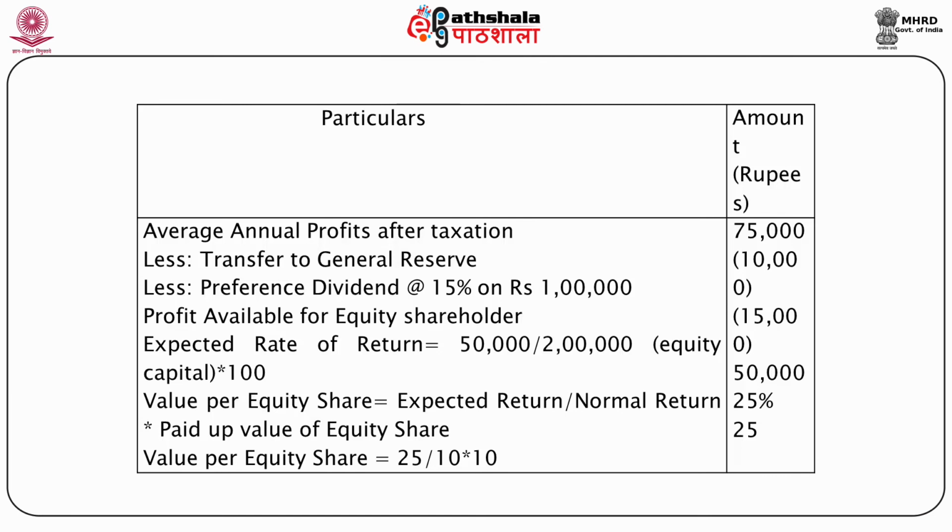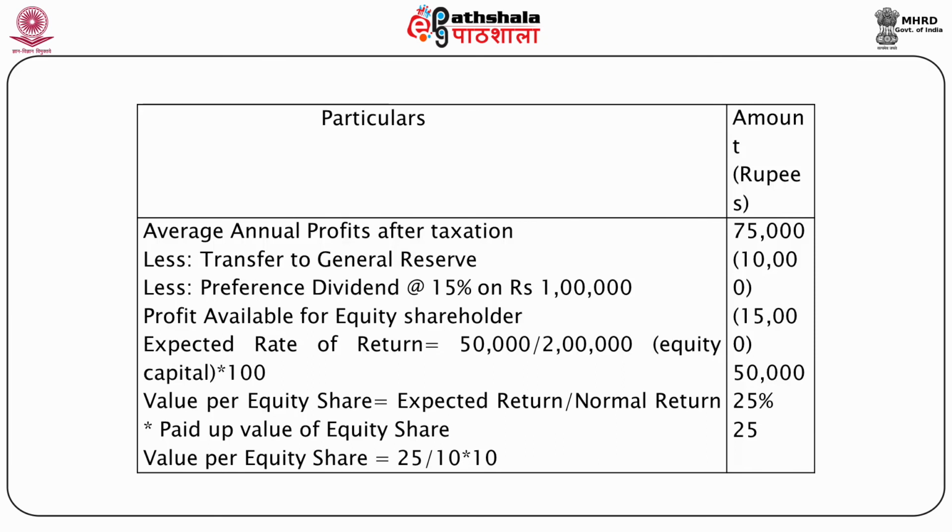So we'll deduct total 10,000 plus 15,000 from 17,000, which will be rupees 50,000. So profit available for equity shareholders is rupees 50,000. And expected rate of return is 50,000 divided by 2 lakhs, 2 lakhs basically equity capital, into 100. So it comes at 25%.